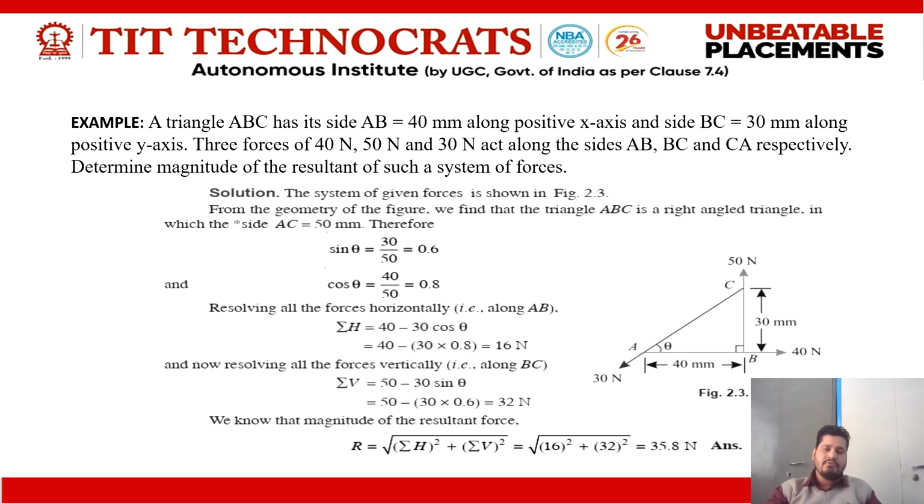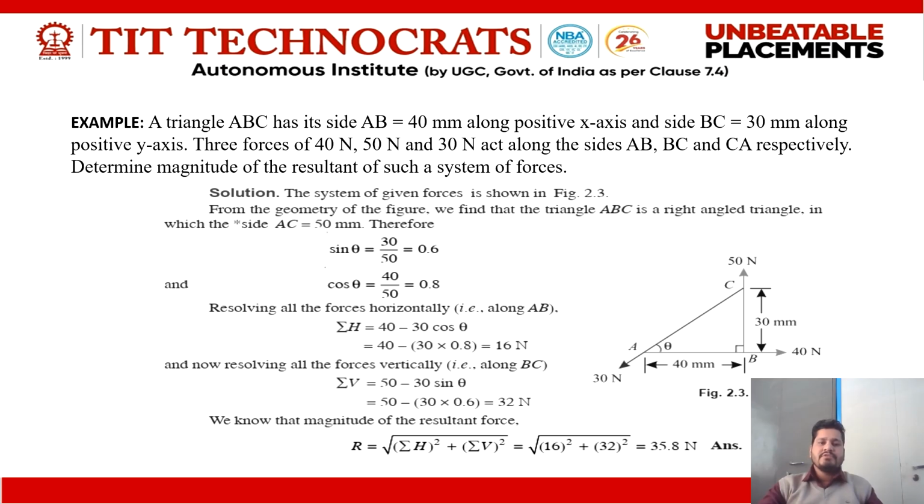Now in this right angle triangle, sin theta is equal to perpendicular upon hypotenuse. So 30 is the perpendicular side and 50 is the hypotenuse. Now we get sin theta is equal to 0.6. Cos theta is equal to base upon hypotenuse. The base AB is equal to 40 mm and the hypotenuse AC is equal to 50. After putting these values in this formula, we got 0.8.